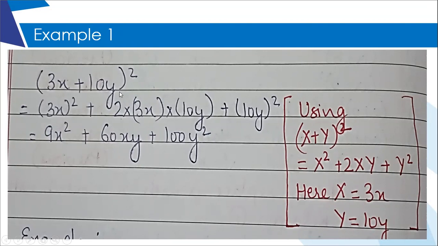You will copy the question, write the steps and use the identity and mention also which identity you are using and what you are replacing. In the actual identity, what the variables are replaced with what thing in the question, that you have to mention. Please note it down.